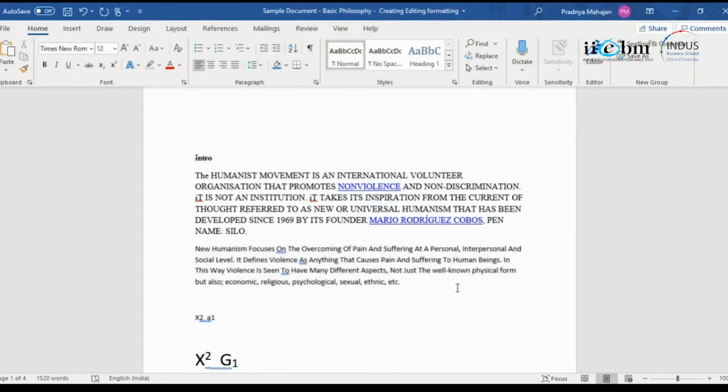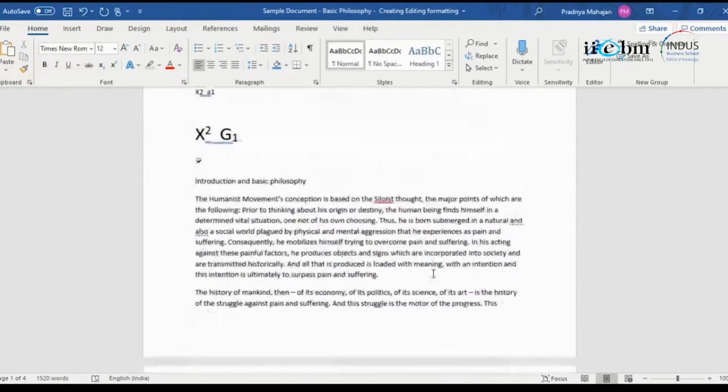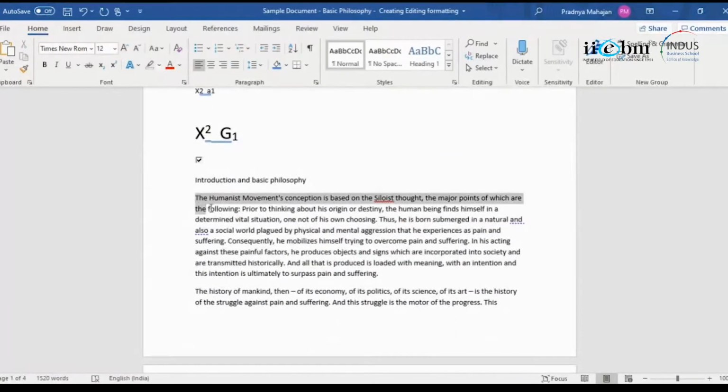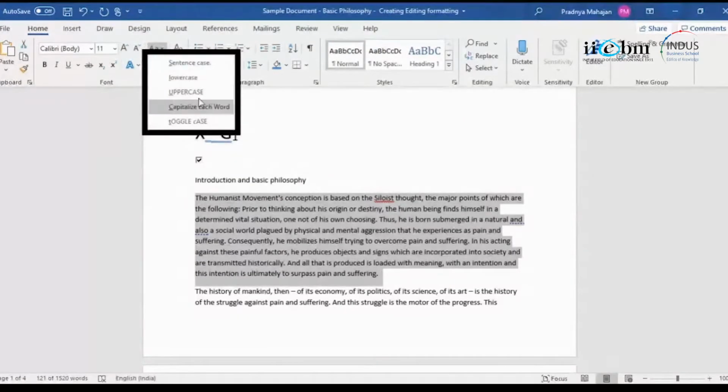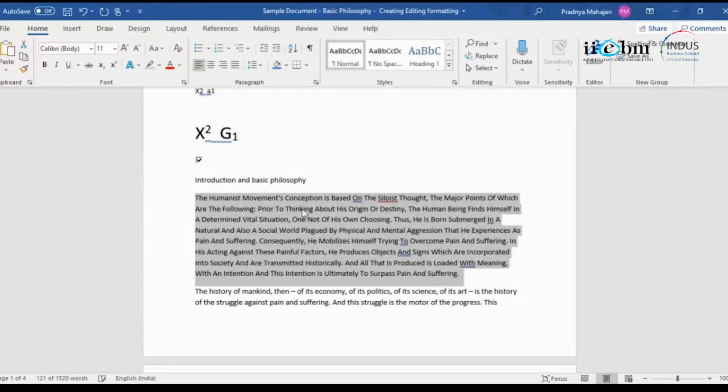Yeah, I've already used the capitalize over here, so let me see if I can use this one. Yeah, capitalize each word. So first letter of every word would be capital. Sometimes this is desirable. You need it for some kind of formatting, so you can always use it, right?